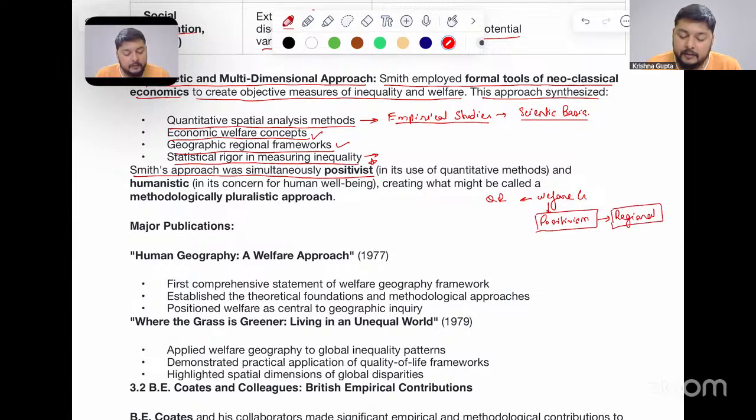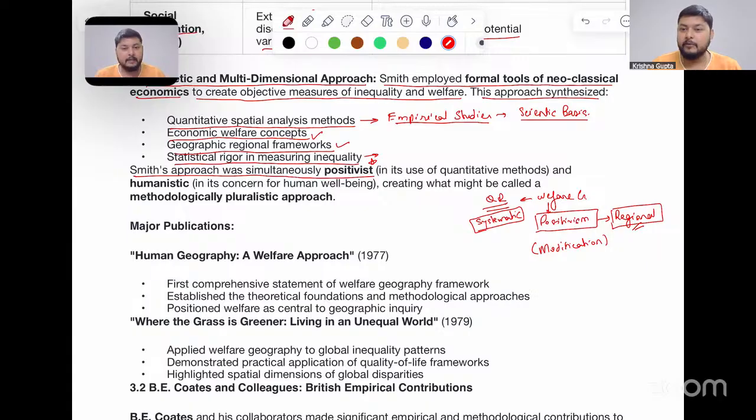So here we see a modification of the approach taken from the quantitative revolution, which was positivistic but majorly systematic. We go from the systematic approach to the regional approach in welfare geography. Therefore, do not make the mistake of saying that the welfare approach was not positivistic in nature.